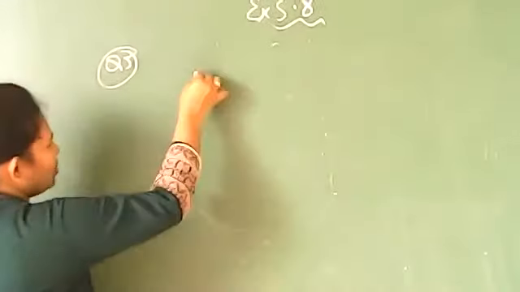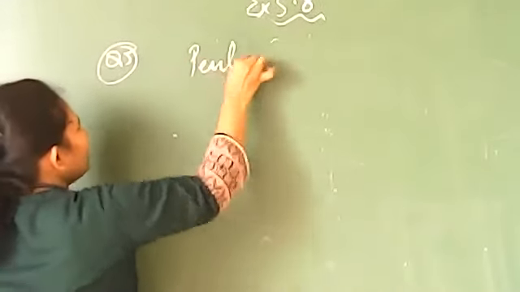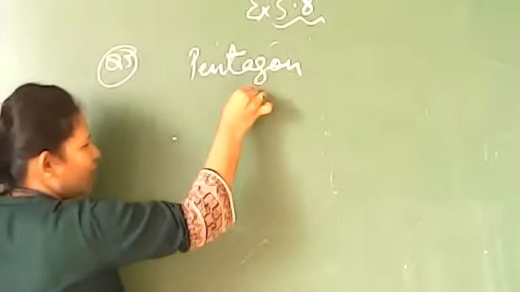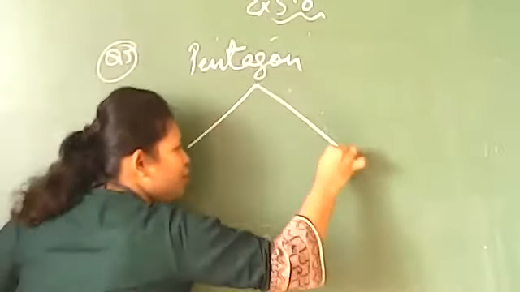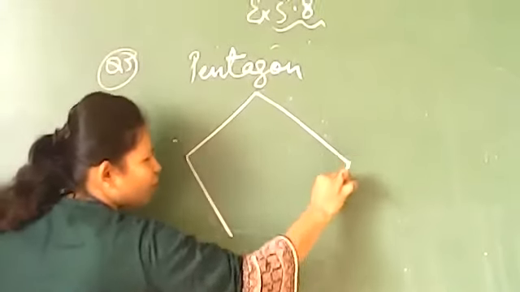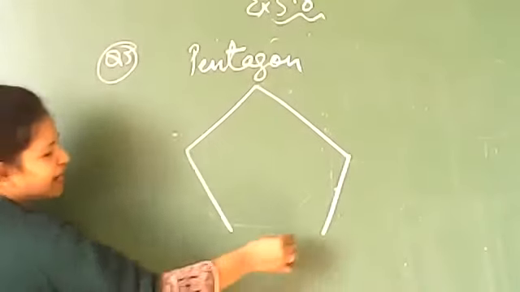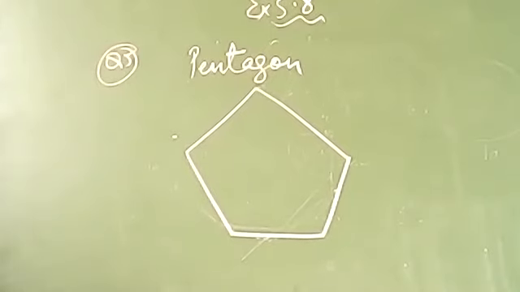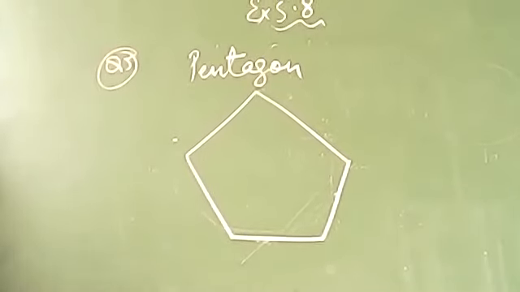It's only a pentagon, so we will not take care of any measurement now. This time penta means 5. So we will now have a pentagon: 1 side, 2 side, 3 side, 4 side, and this one is the last one, 5 side. Now total pentagon we have drawn. Now it is telling we have to draw diagonal and show.